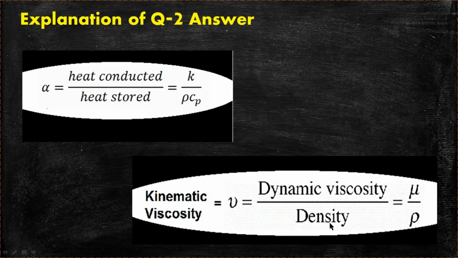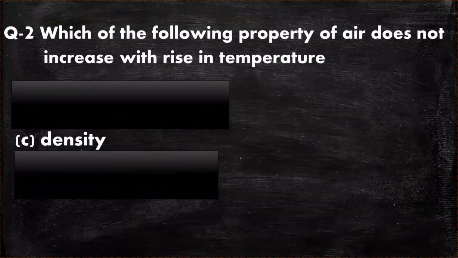And density is the property of fluid which decreases whenever we increase the temperature of air. So with an increase in temperature of air, kinematic viscosity will also increase. So the right answer is option C, density.